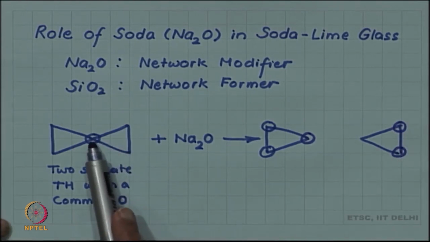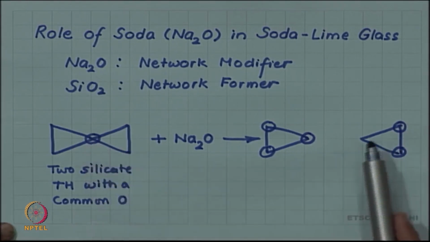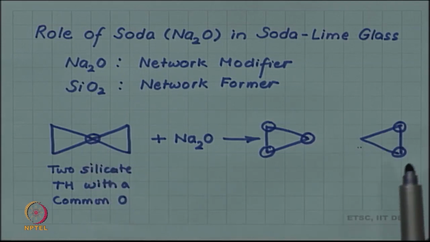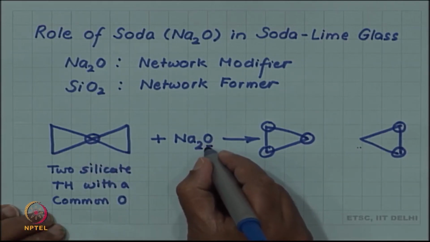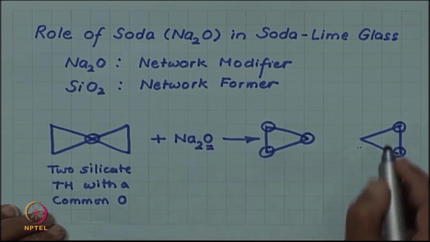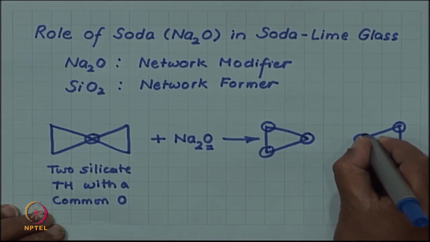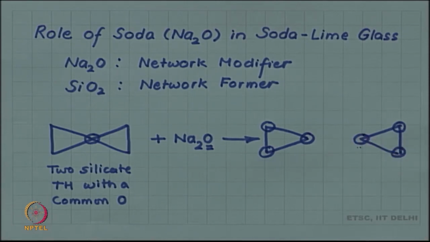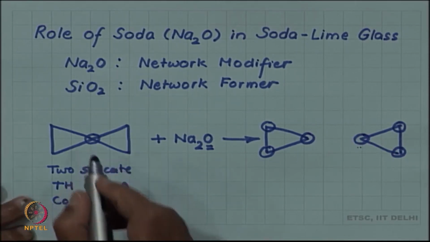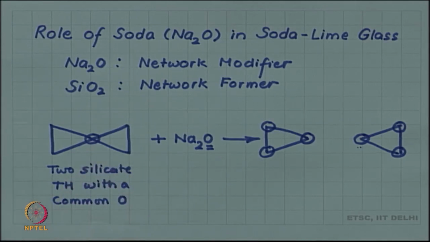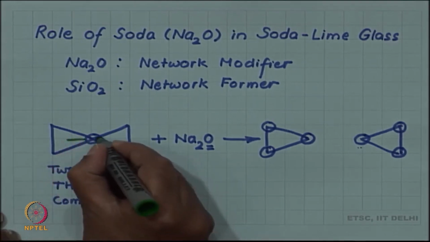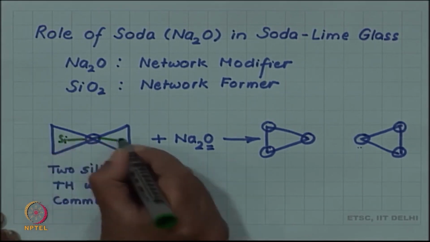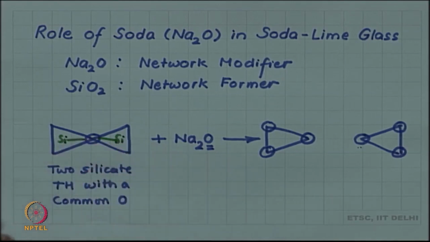Now, since there was only one oxygen at this shared corner, we would have one oxygen less when we separate it into two tetrahedra, but that extra oxygen is available from Na2O. So, Na2O provides that extra oxygen. But then remember, oxygen is divalent and satisfies its valency by bonding to two silicons. It was bonded to a silicon in this tetrahedra and to a silicon in that tetrahedra, and that is why its divalency was satisfied.